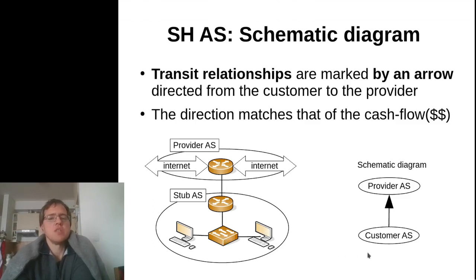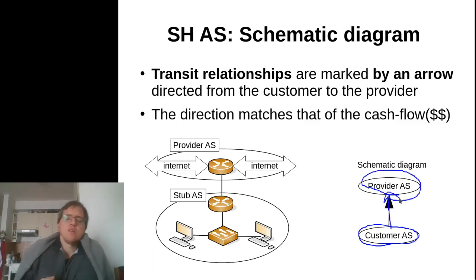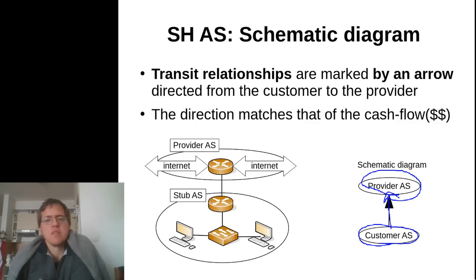We're rather just going to represent each autonomous system by a single graph node. So in this case, the customer AS is a single node in our schematic diagram, and the provider AS, with all the hosts and routers and everything, infrastructure in it, is again a single graph node, and the graph link between them shows that there is an actual physical link between at least two border routers between these two ASs.